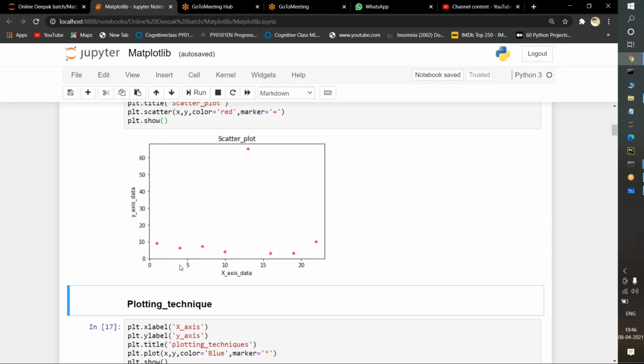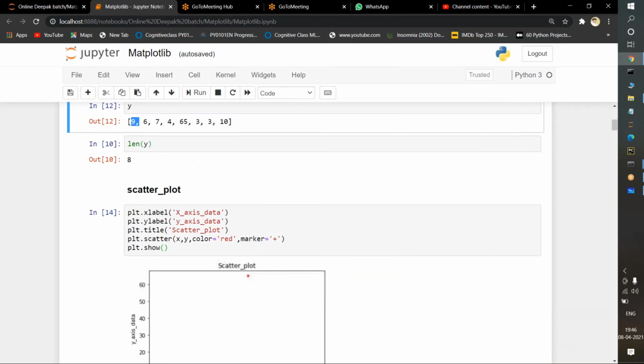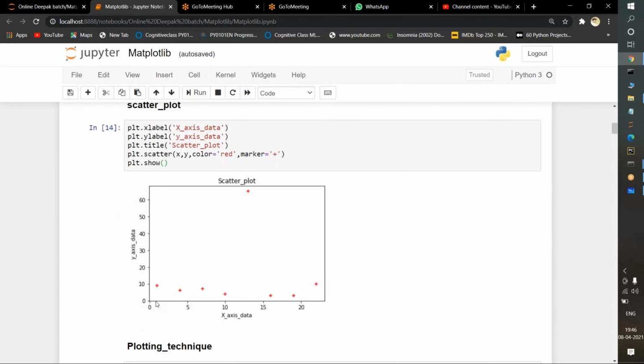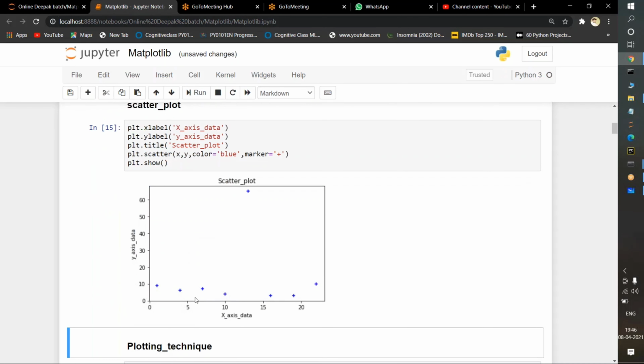Okay, these are the x-axis values and the y-axis values, the plotting values. If x is equal to 1, y is 10. If you see here, if x is equal to 1, what is the y value? 9. If you observe here, suppose the x will be here and y will be here. See, plotting has happened. In place of red, if you pass another color, suppose I pass blue, and if I run here, what will happen? See, the blue color representation has been executed.